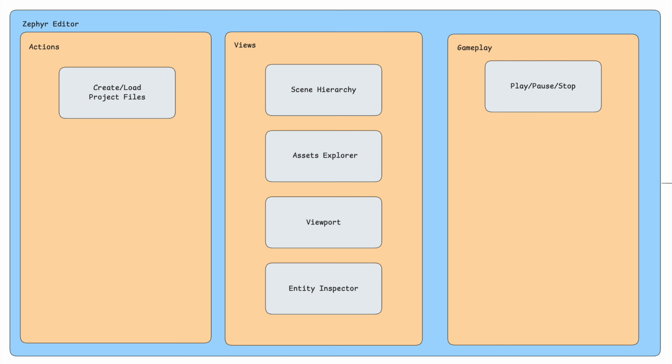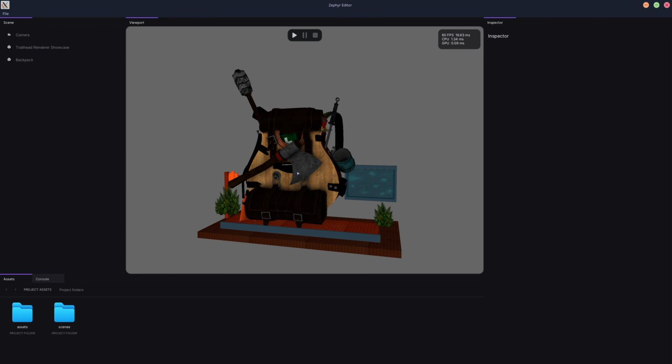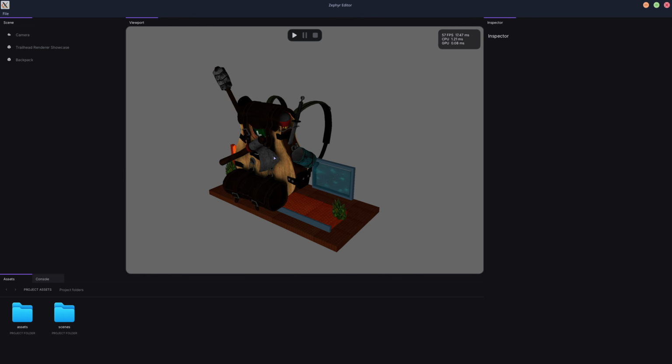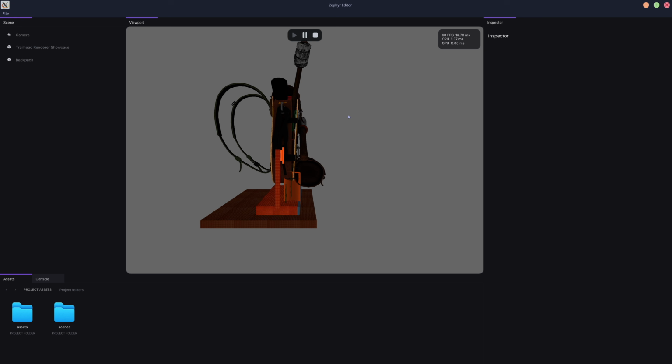And then the last section I've broken down is gameplay. So this is actually what happens in our editor of how we can play the game. The first thing we can see is right now we're in our kind of editor controls, where this is an editor camera where I can position it where I want. Let's say I'm looking down at this backpack, but now when I press play, we see it's changed views, right? And this is the game.